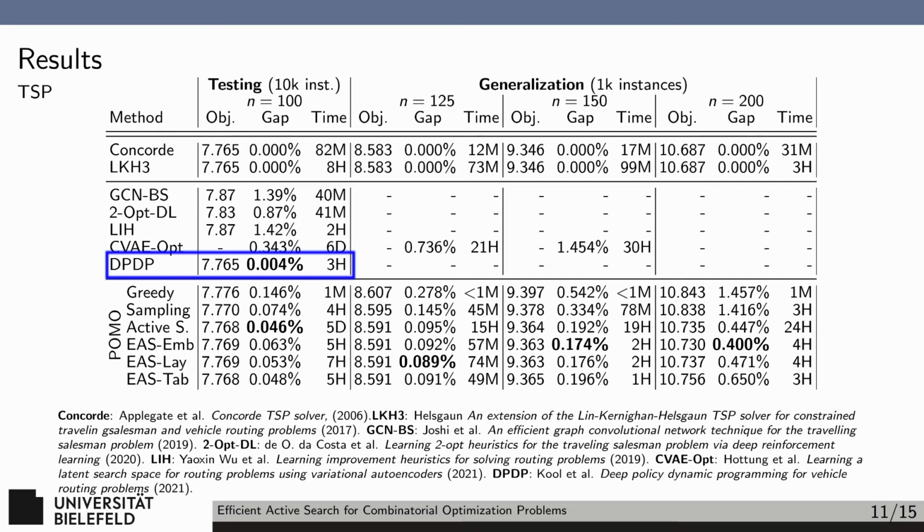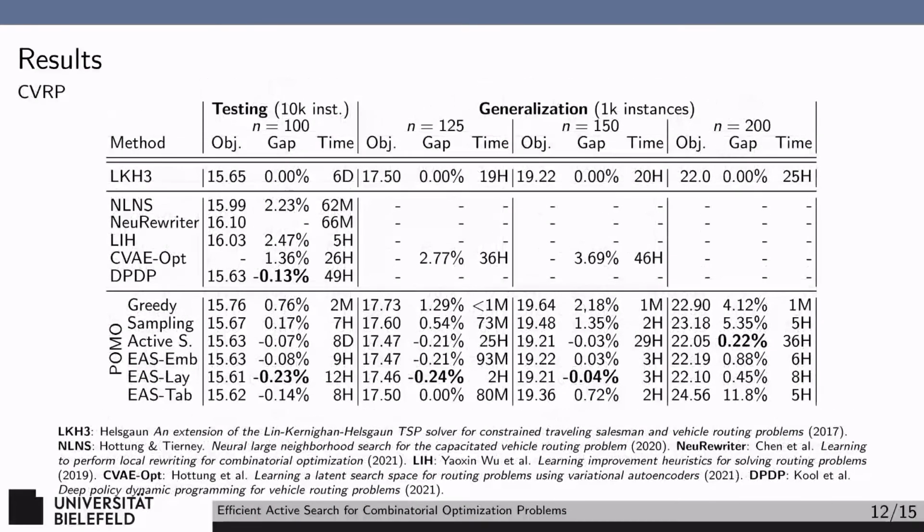slows them down. Standard techniques like Concord and LKH3 outperform all RL techniques, probably due to the simplicity of the TSP. Simply put, most RL techniques are probably too expensive for this kind of problem. Who knows if we will ever match the performance of something like Concord? On the CVRP, the set of algorithms we compare to is slightly different, and we remove Concord as the CVRP is too hard to solve to optimality with 100 customers.